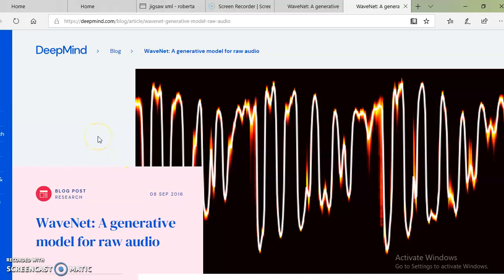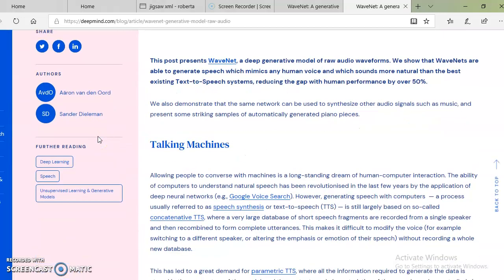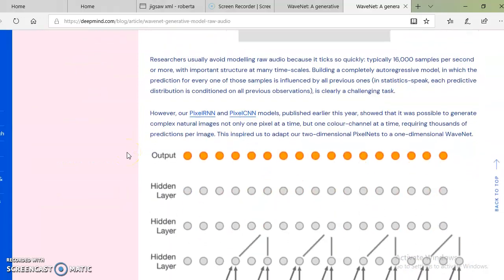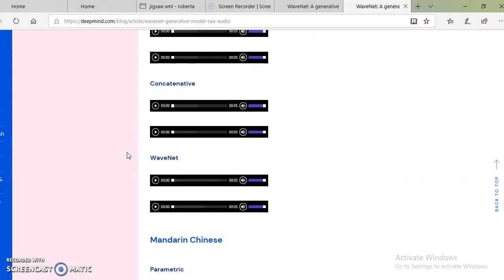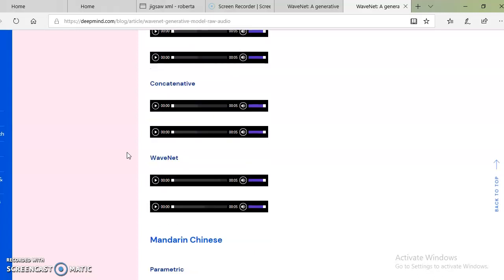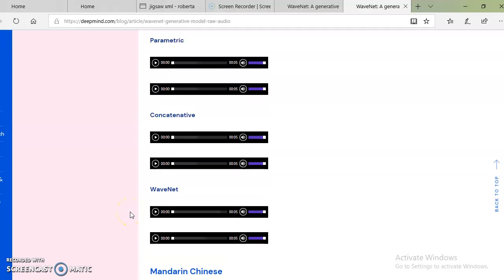So if you see here, this is also called a talkative machine, and there are other algorithms and architectures, which I will explain here. It shows the performance of each model on English text data. So if you see this parametric, concatenative, and WaveNet, I can't show you right now, but if you want, you can explore this. You will see that WaveNet performs quite well, meaning it overcomes the normal robotic sound which we used to listen to.